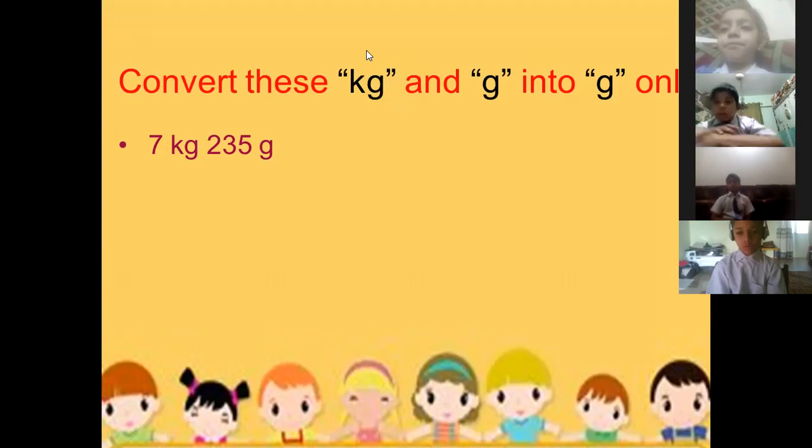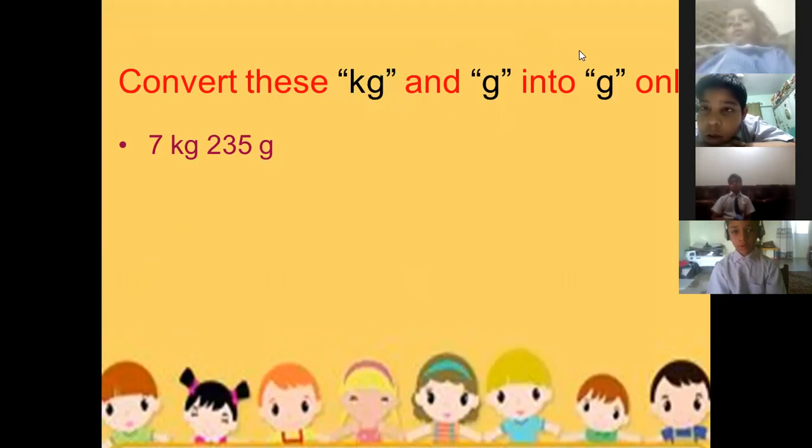So what we will do? We will multiply, because we are converting the bigger unit kilogram into smaller unit gram. So first of all, what we will write here? We will write here standard.